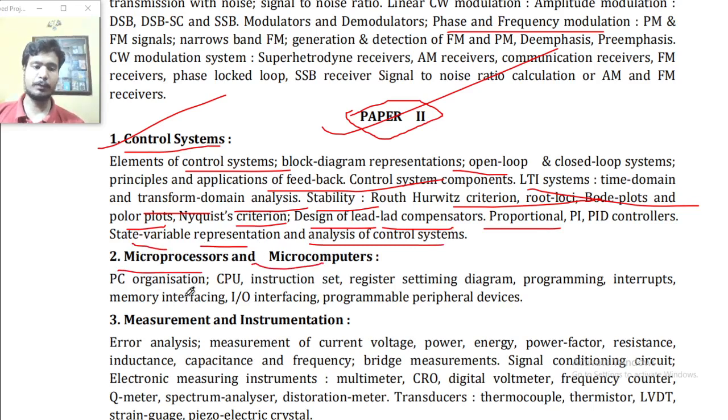Point number two, microprocessors and microcomputers. PC organization, CPU, instruction set, registers, timing diagrams, programming, interrupts, memory interfacing, I/O interfacing, programmable peripheral devices.